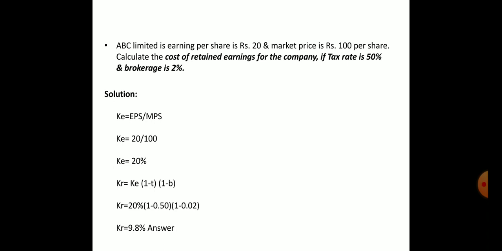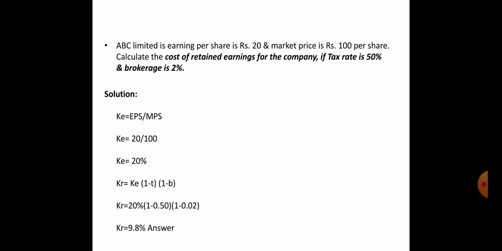Here, first of all, we can use the formula: cost of retained earnings, KR, is equal to KE (1 minus tax)(1 minus brokerage), where KE stands for cost of equity. In the above example, ABC Limited's earning per share is rupees 20 and market price is rupees 100 per share. Calculate the cost of retained earnings for the company if the tax rate is 50% and brokerage is 2%.